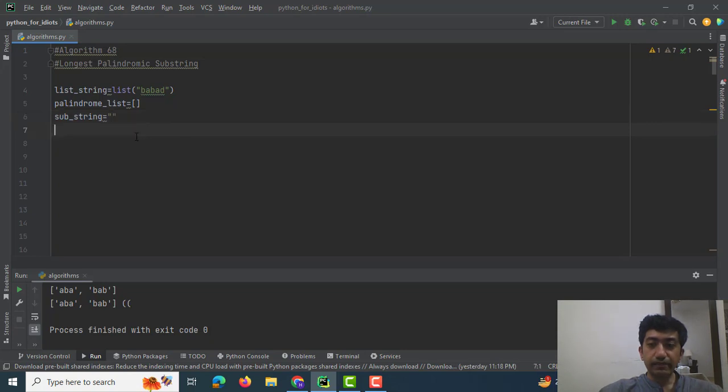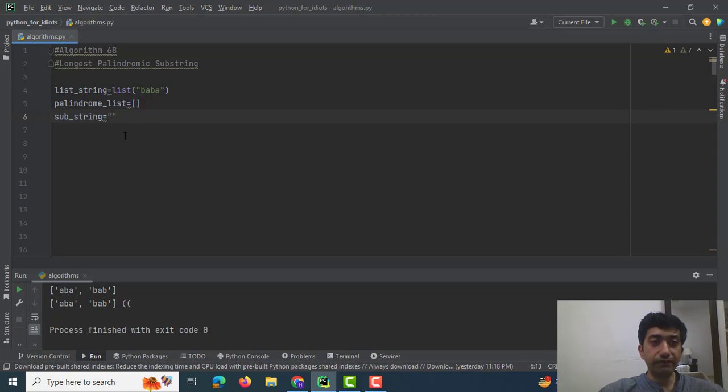Now as suggested, because we would be using the pop function, it is recommended that we iterate through the list string from backwards to forwards. So we would start with D. One letter characters would not be considered as substrings for palindromes, so I would add A to it. It is not a palindrome. DAB is not a palindrome. DABA is not a palindrome, and DABAB is also not a palindrome. So I would pop out D from the list string and I would empty out the substring.